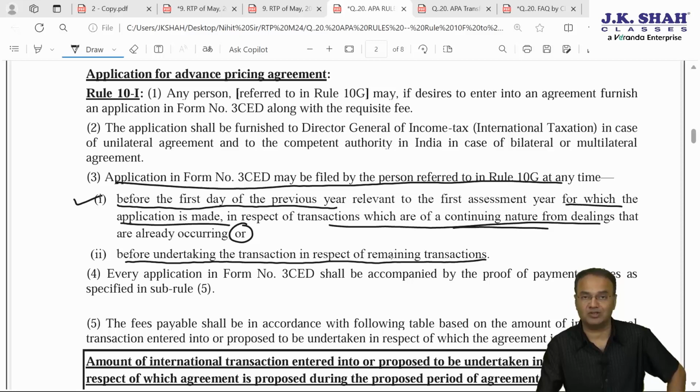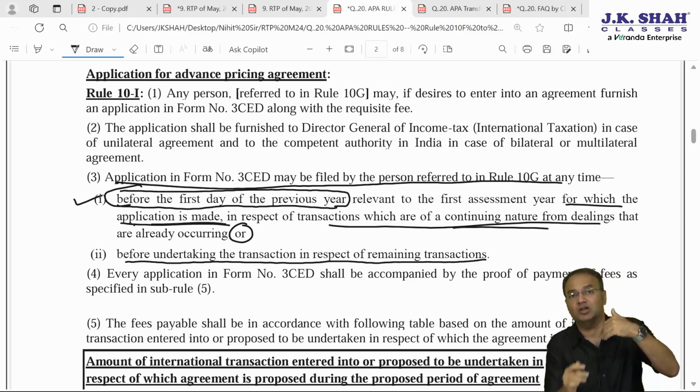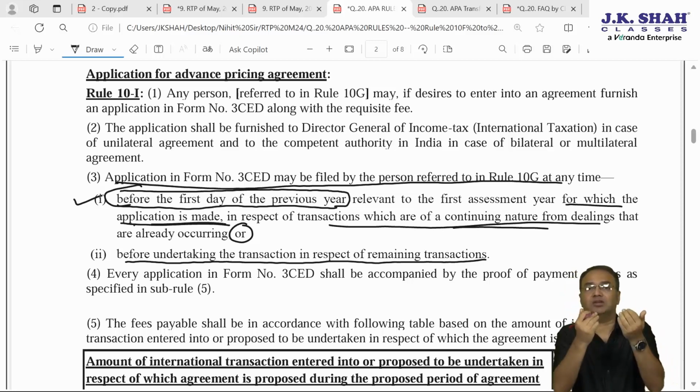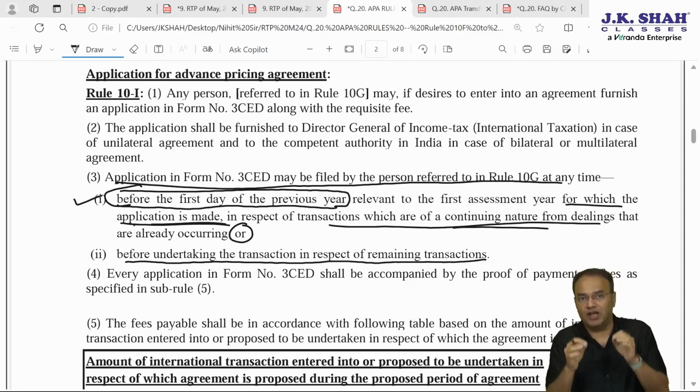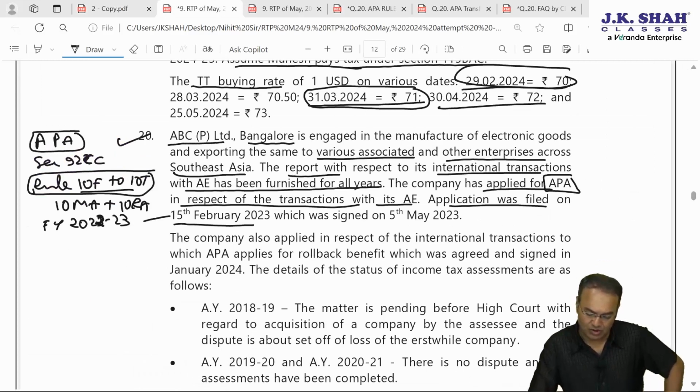The transactions are of a continuing nature and it is not a fresh international transaction to be entered into. So the application has to be made before the first day of the previous year for which the application is made. So if the application is made for next year, it will have to be made in the current year. In simple language, whenever the application is made, APA will be applicable from the next year.